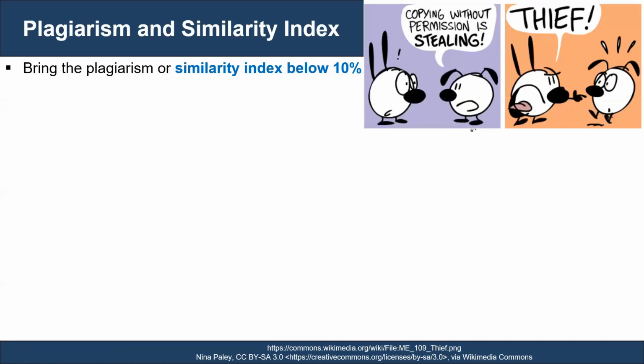Plagiarism and similarity index is a mandatory field in publishing. Ideally, bring the plagiarism or similarity index below 10%. You may use Turnitin or plagiarism checkers to scan the similarity index. To cut down the similarity index, read the existing content, rewrite in your own words, and cite the referred one.